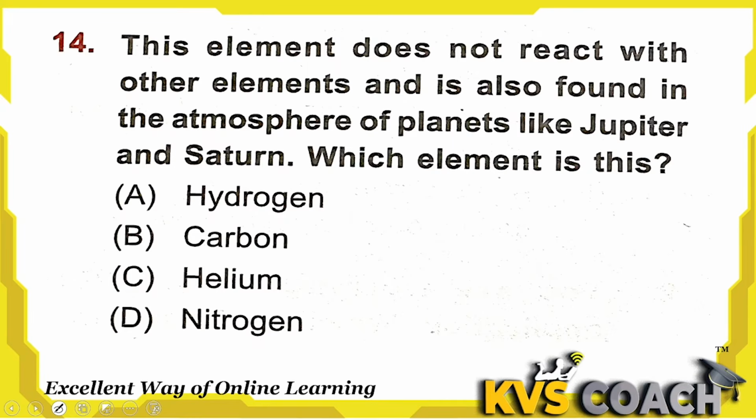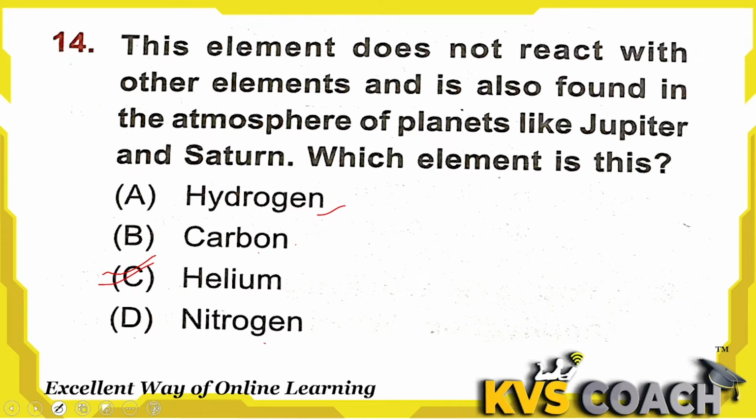Question 14 is, the element does not react with other elements and is also found in the atmosphere of planets like Jupiter and Saturn. Which element is this? This is helium, which cannot react with the other elements. Hydrogen can react with oxygen and make H2O, water. Carbon also can react with many gases like oxygen, make carbon dioxide.